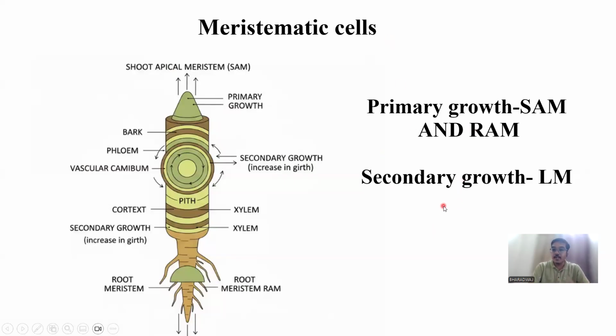Now there is another meristem I told you, which is the lateral meristem, which is present in the lateral sides of the plant. That is responsible for secondary growth or the bark formation. You would have seen in dicot plants, for example, neem tree, mango tree, all these trees have thick barks because of lateral meristems. So we have apical meristem and lateral meristem. Apical meristem, that is SAM and RAM, is responsible for primary growth, and lateral meristem is responsible for secondary growth. So this is the definition of meristematic cell and the types of meristematic cells.